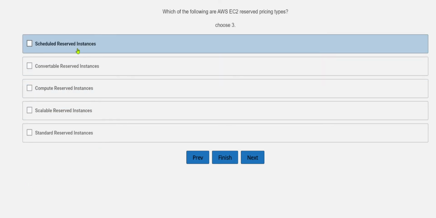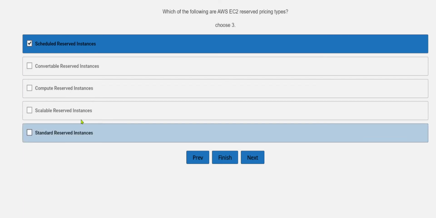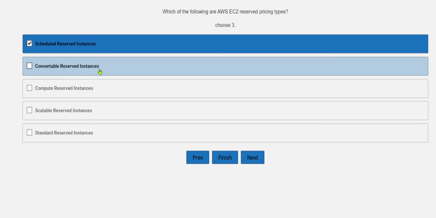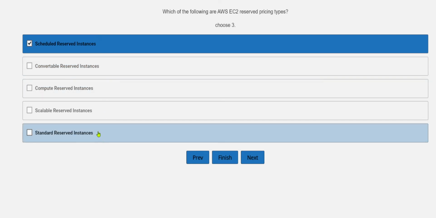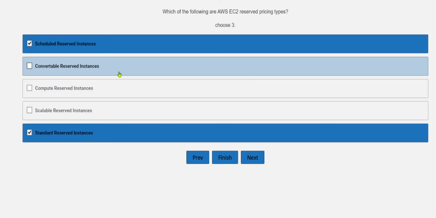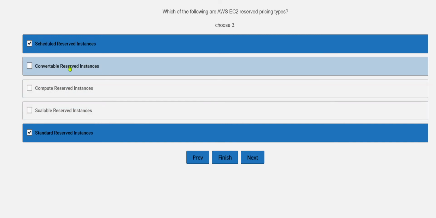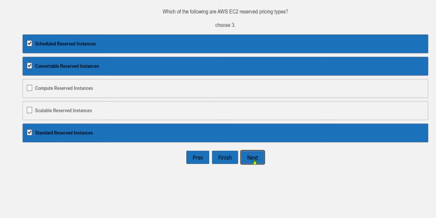One is the scheduled reserved instances, and the compute reserved instances don't fall under this reserved pricing type, so you can eliminate this. Then convertible reserved instances, and we are left with scalable and standard. Standard is the correct option over here, and of the last remaining two options, convertible reserved instance and scalable reserved instance, convertible is the correct answer.